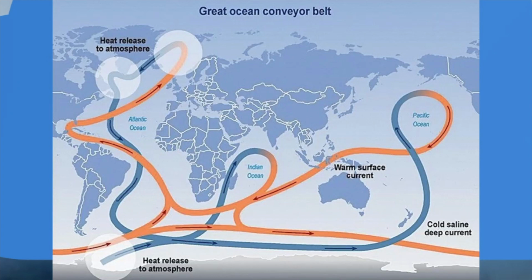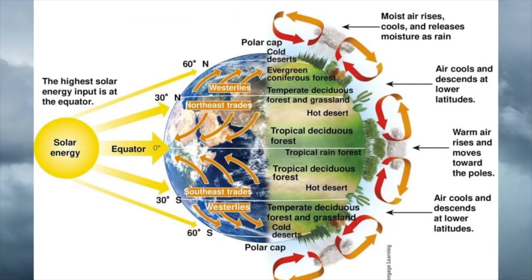As warm currents arrive at the poles, they become colder and saltier, and therefore sink and are replaced by warmer water from the equator. Global wind patterns are also caused by differences in temperature. Notice how the trade winds flow from either the north or south towards the equator. The spinning of the Earth then causes these air currents to curve towards the east or west, as you can see with the westerlies and trade winds in this diagram.